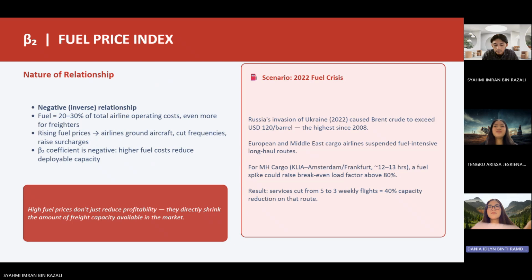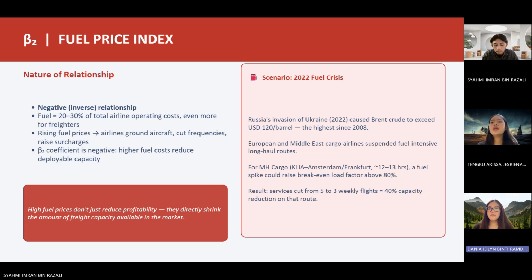Okay, thank you, Danya. I'll be covering our second and third variables. So fuel is the largest operating cost for most airlines, usually around 20 to 30% of total cost, and sometimes even higher for freighter airlines carrying heavy cargo on long-distance routes. When fuel prices increase, airlines have to make difficult decisions: absorb the extra cost, charge customers more, or reduce flight operations. This is why beta 2 has a negative coefficient, meaning that higher fuel costs are associated with lower air freight capacity. In simple terms, when fuel cost goes up, capacity tends to go down.